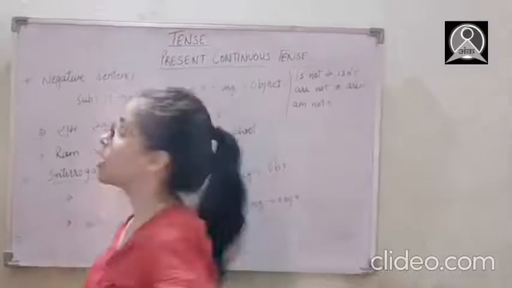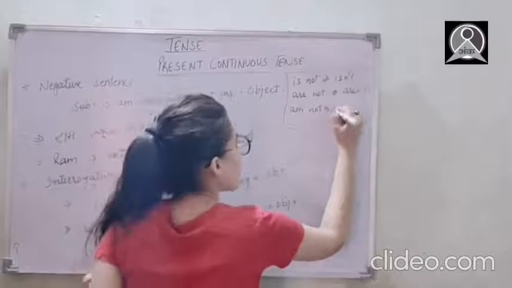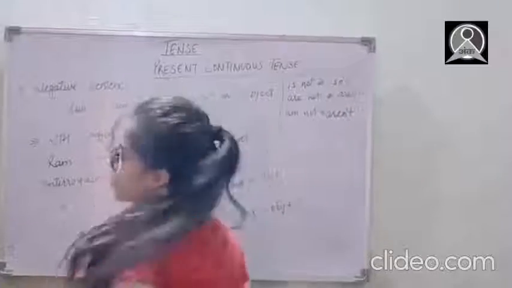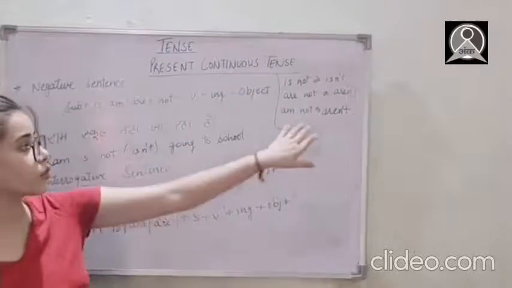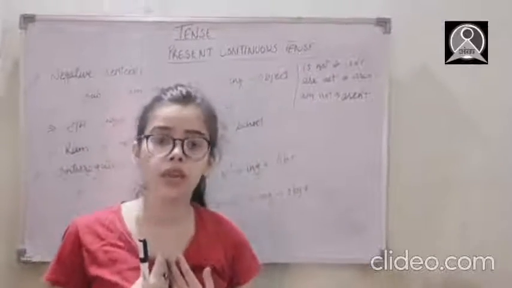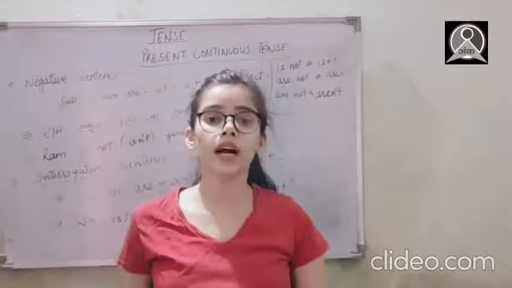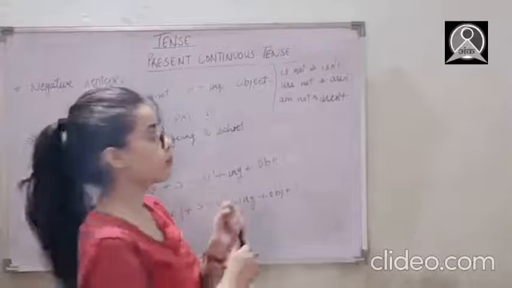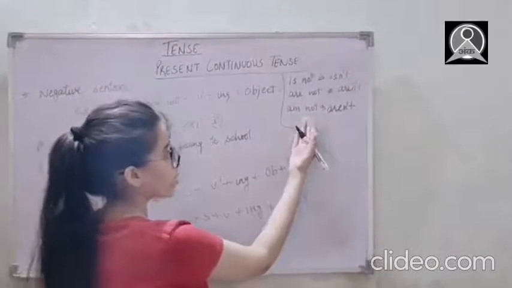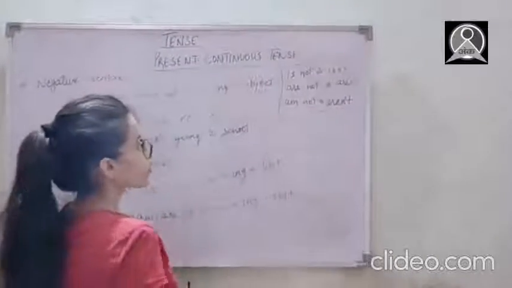So let me tell you this. We have to write here are not. For this also we have to write aren't. Like if I'm saying I'm not going to school and I want I'm not to be in the contracted form, then I surely will have to use aren't instead of saying am not. If you are thinking of having a contracted form of am not, then instead of saying anything else, we have to say aren't. Like I aren't going to school.